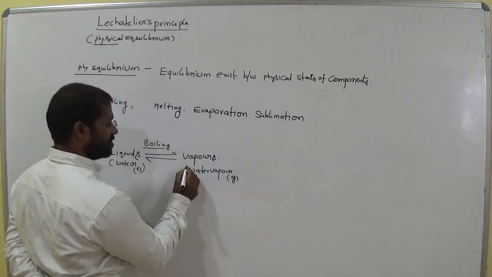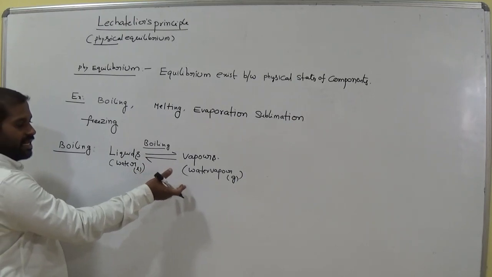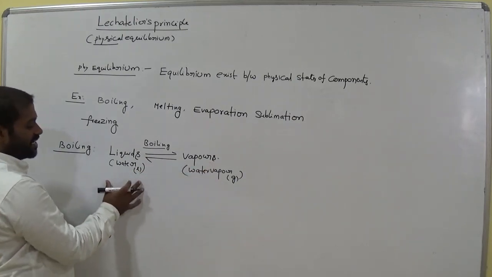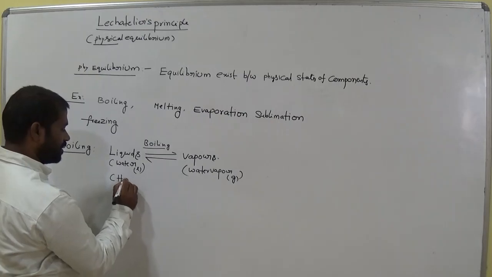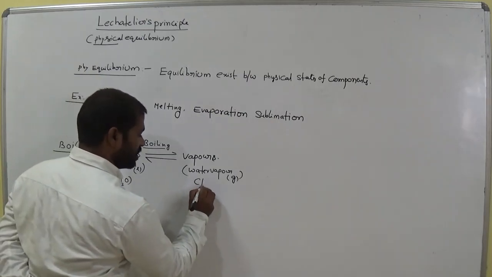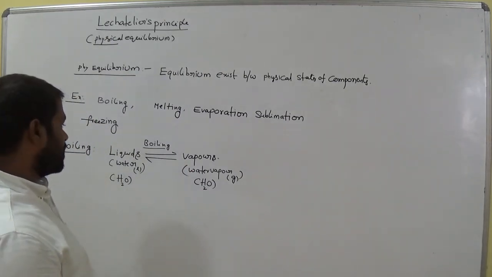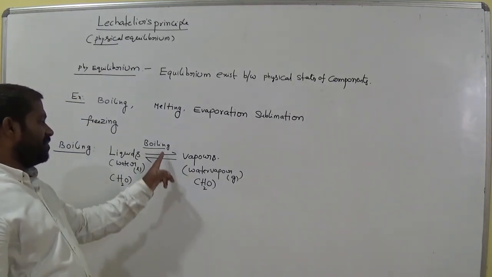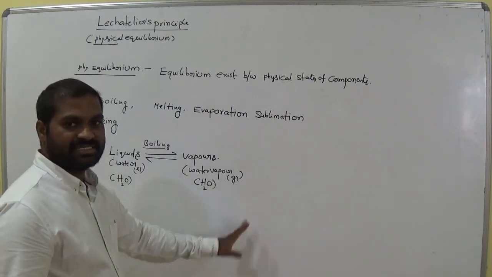When a liquid undergoes vaporization, that phenomenon is called boiling. Suppose water in liquid state undergoes boiling and gives water vapor in gaseous state. The chemical formula of water in liquid state is H2O, and water vapor is also H2O. There is no change in the chemical formula of the components, but the equilibrium exists between two physical states: one is liquid, another is gas.